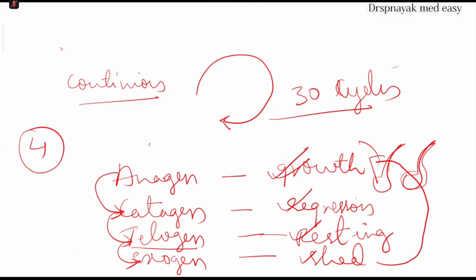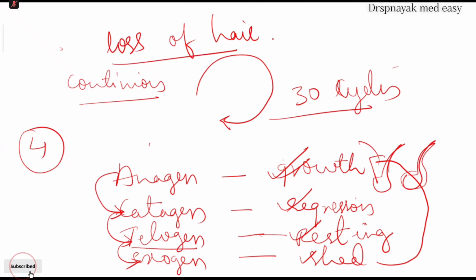And let me tell you, alopecia is nothing but loss of hair. And alopecia areata means loss of hair at particular patches or a particular area. I'll try to tell you all the types of alopecia areata and different types of alopecias.